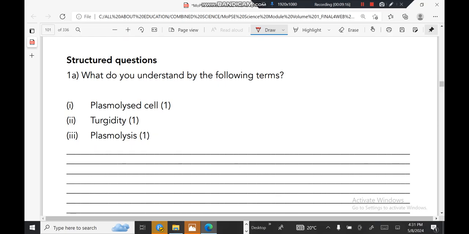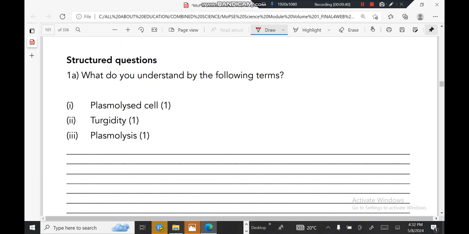Then turgidity is when a cell gains water. Plasmolysis is a process when a plant cell loses water after being placed in a solution that is of a higher concentration of solutes than the cell.